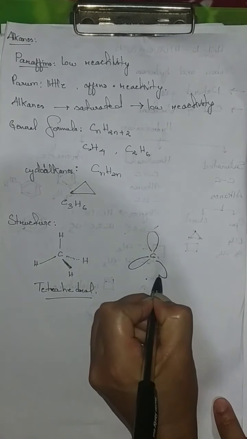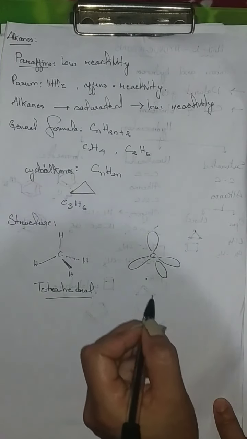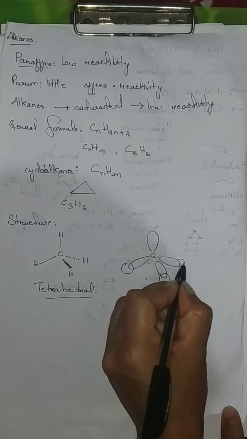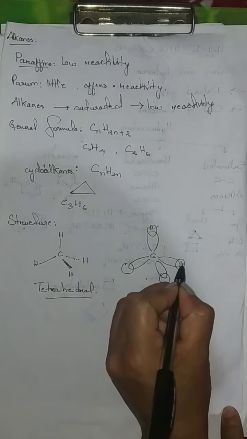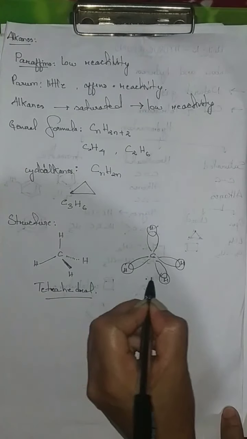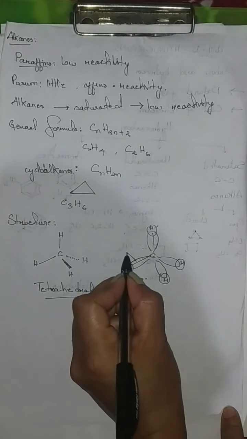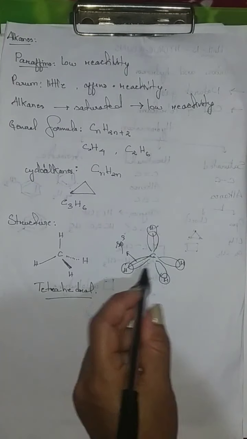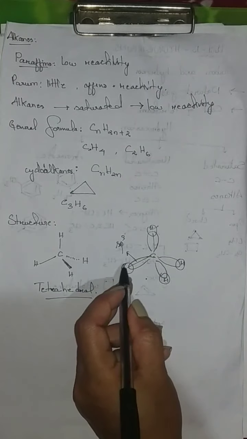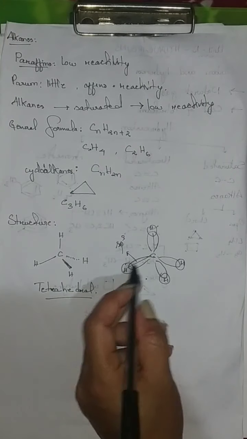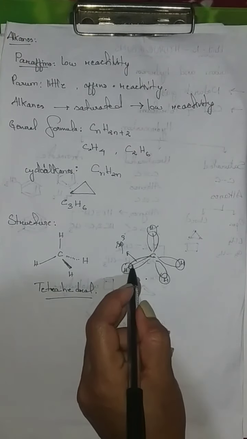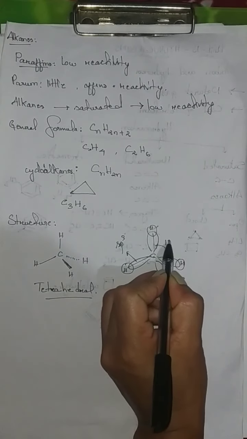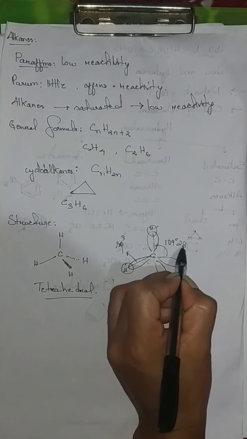Now here is our carbon atom. Carbon has sp3 hybridized orbitals, and the s orbitals of hydrogen come here. They form a bond here. Therefore, the sp3 hybrid orbitals of carbon form a bond with the s orbital of hydrogen.